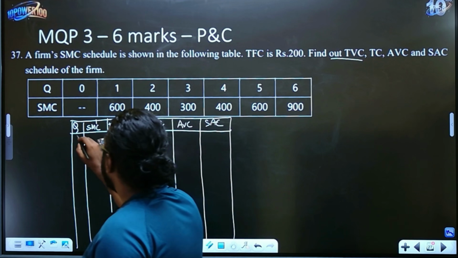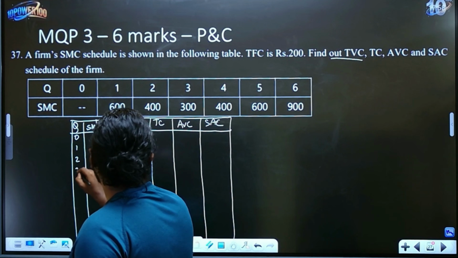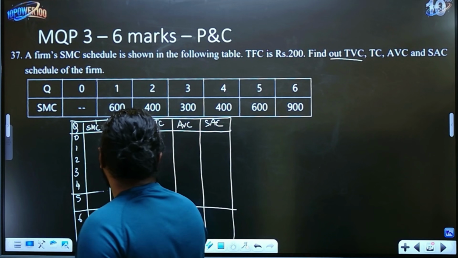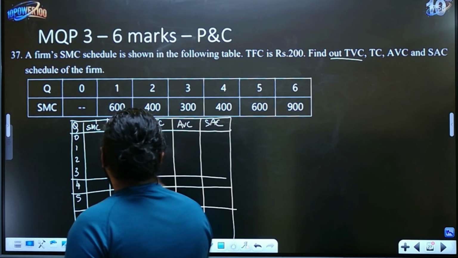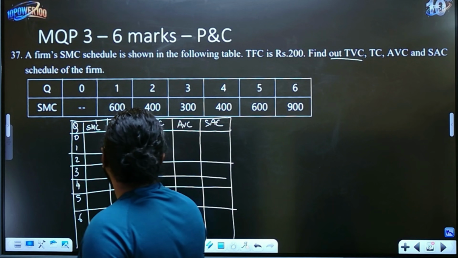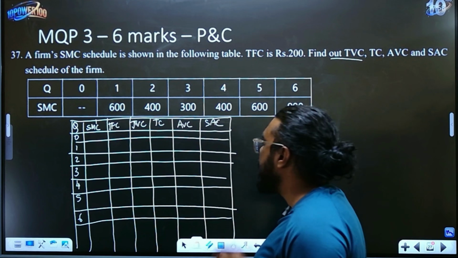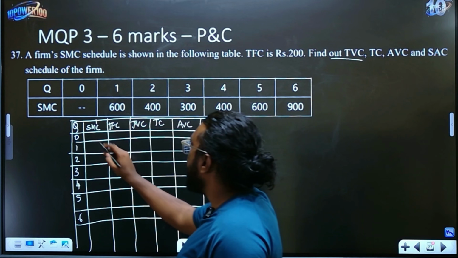Now write the quantity 0, 1, 2, 3, 4, 5 and 6. So make your table and copy down the numbers correctly. Don't make any mistakes when you're copying down, right? So for this, there is nothing.